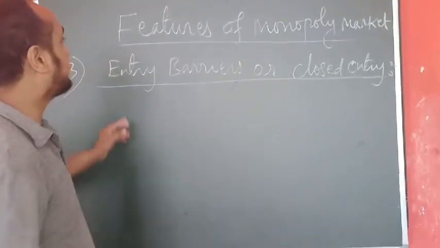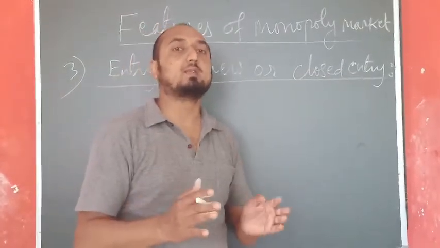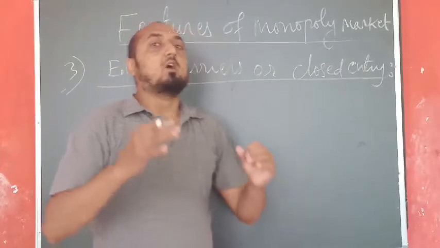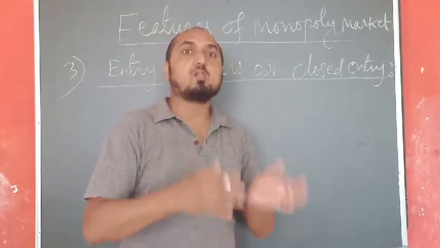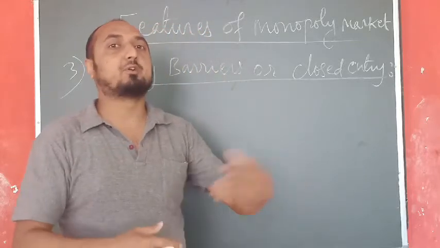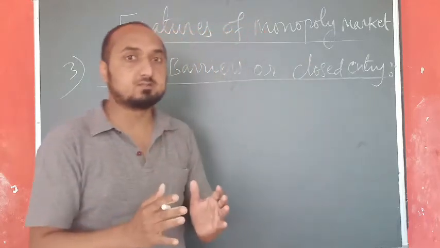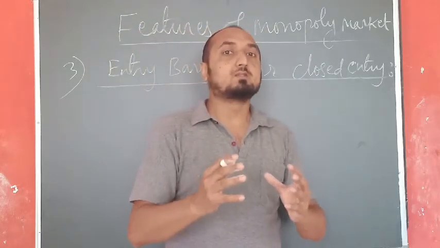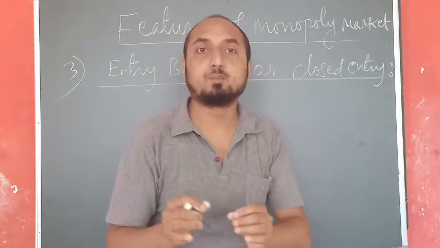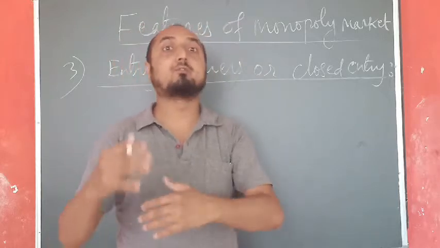Okay, so the third feature we have is entry barriers or closed entry. So monopoly market is characterized by closed entry. So closed entry means no other firm will be allowed to start similar types of business and supply the products in the market. So that restriction is there, and because of that restriction, the monopoly always earns supernormal profit or abnormal profit in the market, because there are no competitors, and those competitors are restricted by different laws.